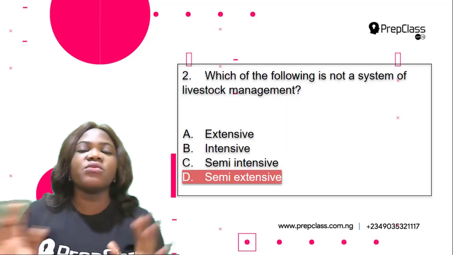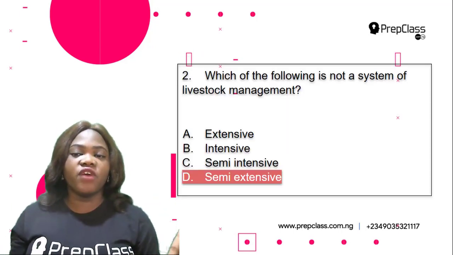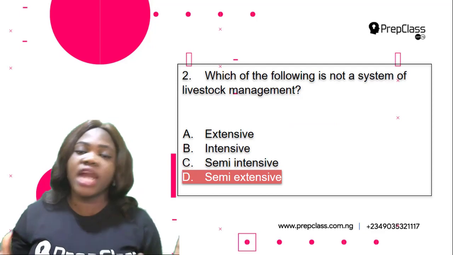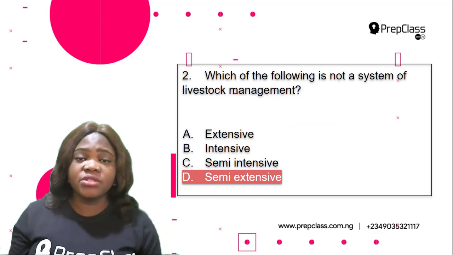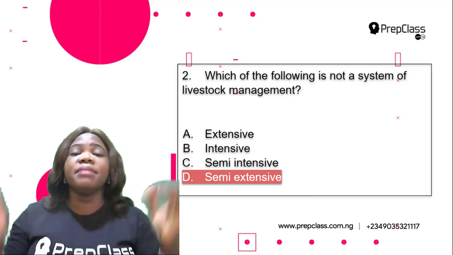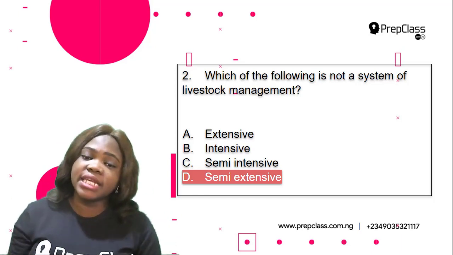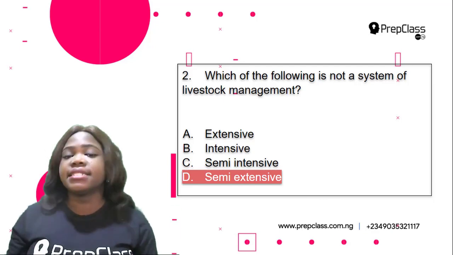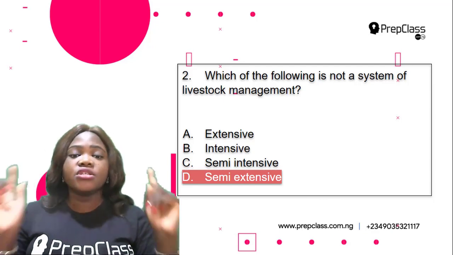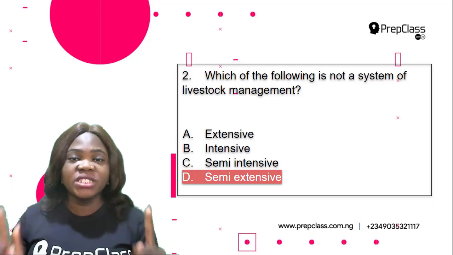So that means that we can choose which of the following is not a system of livestock management. There are three systems: extensive system, intensive system, and semi-intensive system. Semi-extensive is not a system of livestock management. So the correct option here is option D.